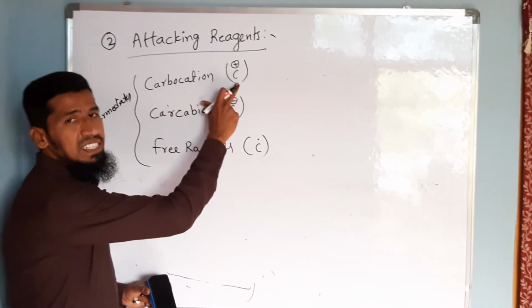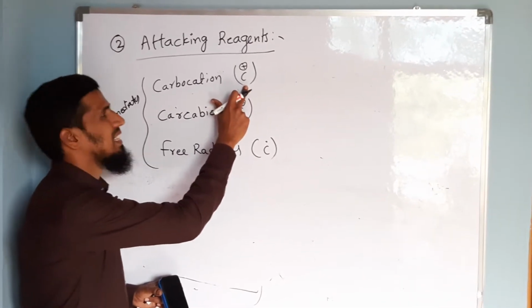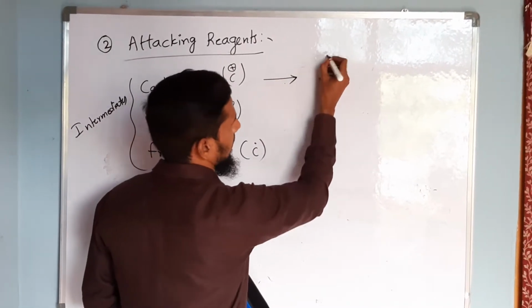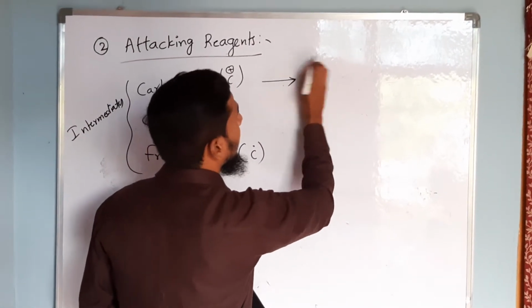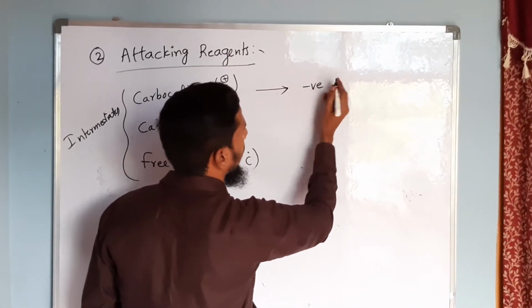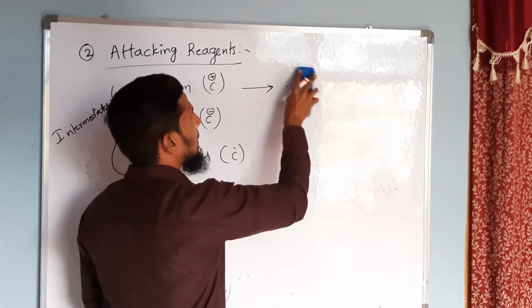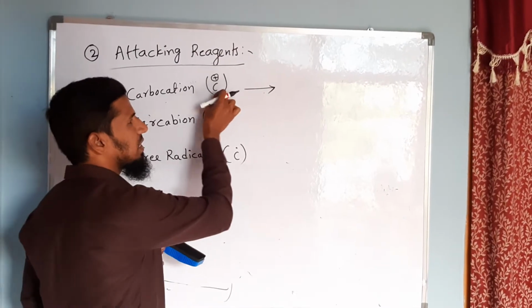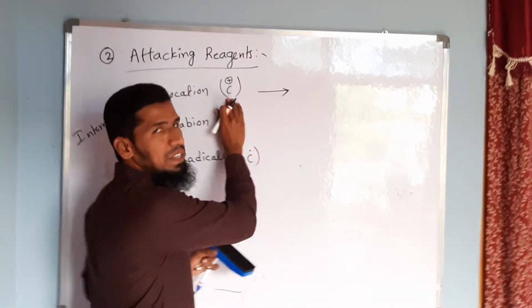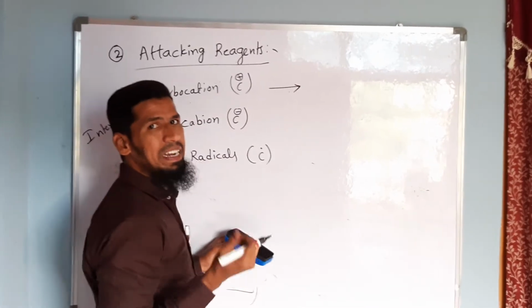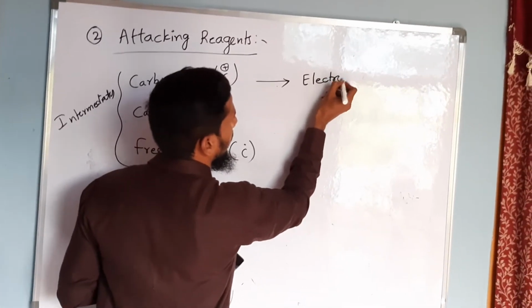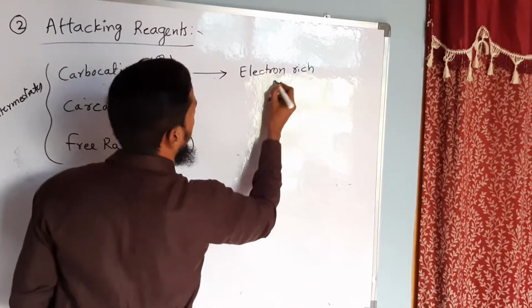Now since this is a positively charged intermediate, that is carbocation, it will be readily attacked by a negatively charged species. So carbon with positive charge indicates what? It is electron deficient. So since it is electron deficient, that is positive, it is readily attracted by electron rich species.